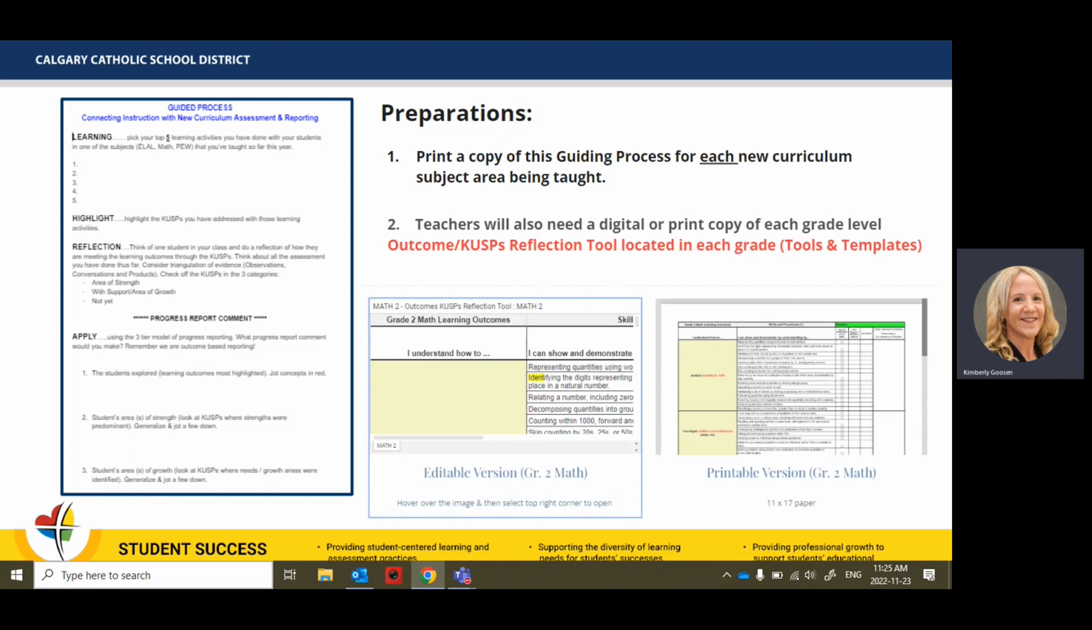Now, in getting ready to do this process, you will need 2 things. You'll need to print a copy of the guiding process, so that process I took you through today, for each curriculum part. So your ELAL, your math, and your phys ed and wellness. Then you will also need a digital, or you can do a print copy of each subject area reflection tool.